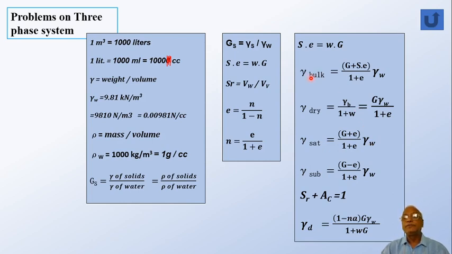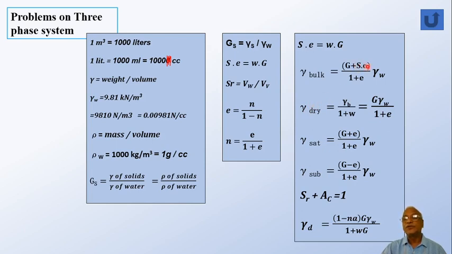Bulk unit weight is G plus Se divided by 1 plus e into gamma W. Dry unit weight, that is gamma b divided by 1 plus w, or it is also equal to directly G gamma W divided by 1 plus e. How to get this: for gamma dry, the degree of saturation S is 0.